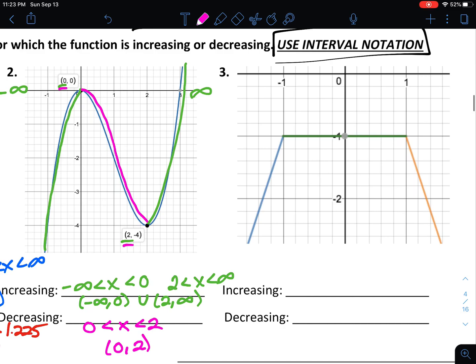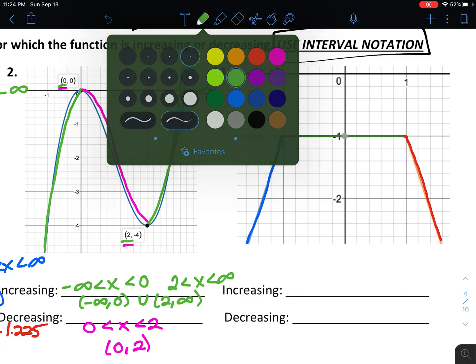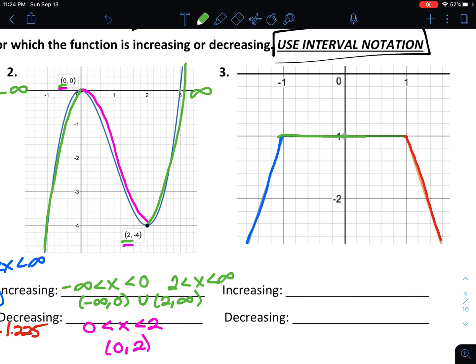All right, one more graph to look at here. So this third graph, we've got one increasing interval, which is going to be this first interval. We've got one decreasing interval, which is this third interval. But we also have a third interval in the middle, and we'll talk about that in just a little bit. Let's first just talk about the increasing and decreasing intervals.